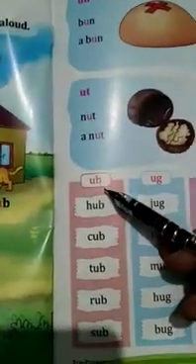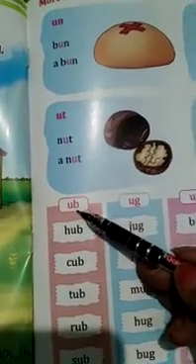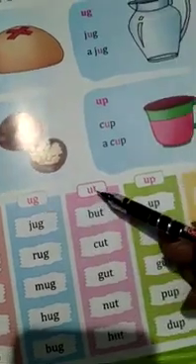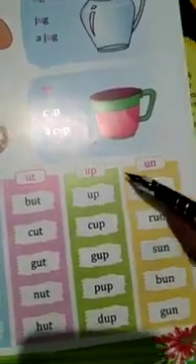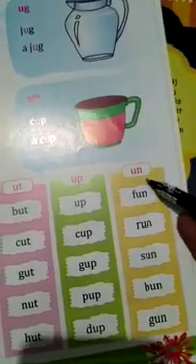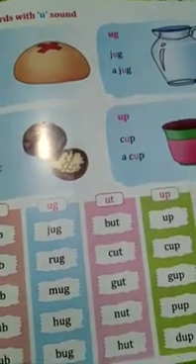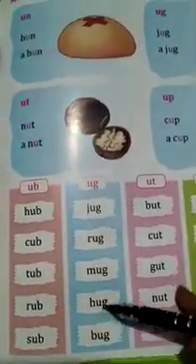Ub: a, b, up. A, g, ug. A, t, at. A, p, up. A, n, un. When you read these two letter sounds with the phonics, then you can easily read the words.